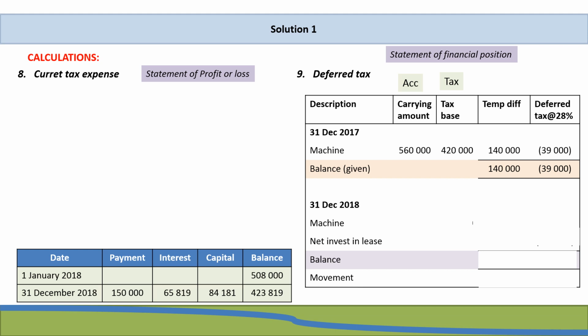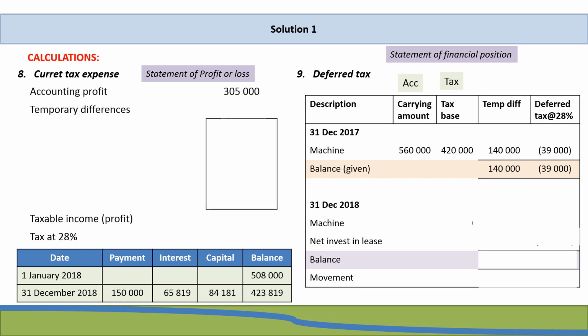So the starting point to any current tax expense calculation is your final accounting profit before tax, which in this case is 305,000, because we've been told that the accounting profit before tax is 305,000 after the lease transactions have been accounted for, so we know it's our final one.